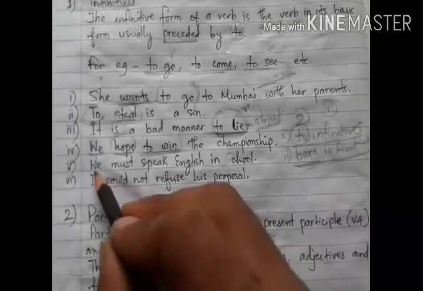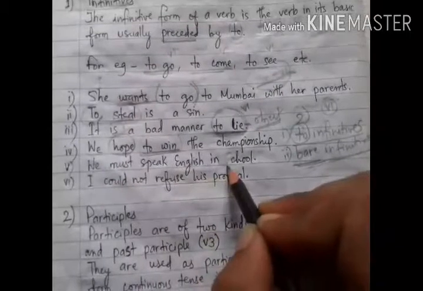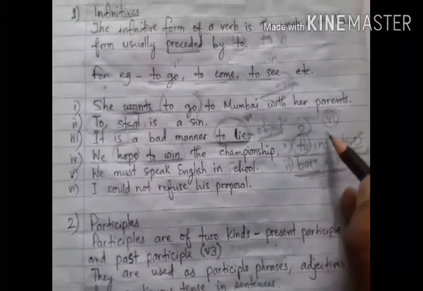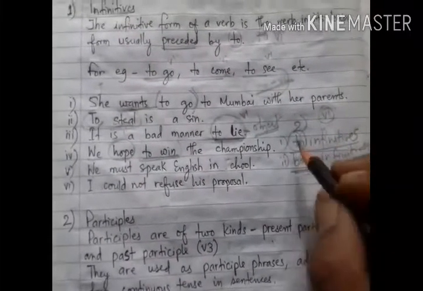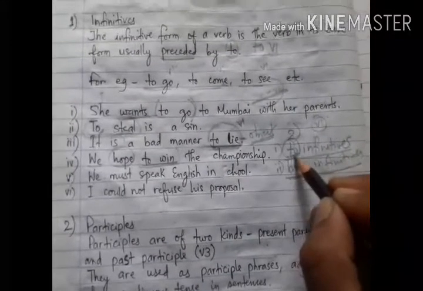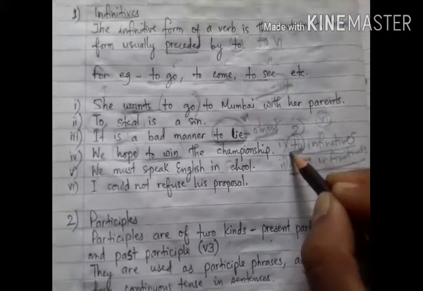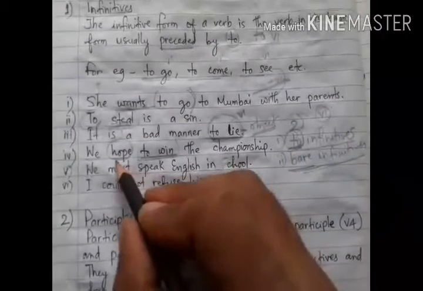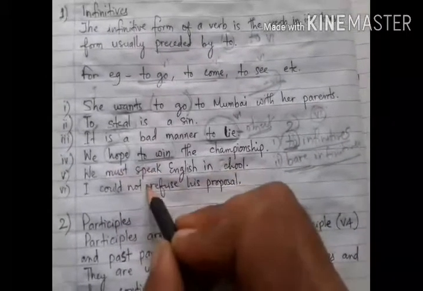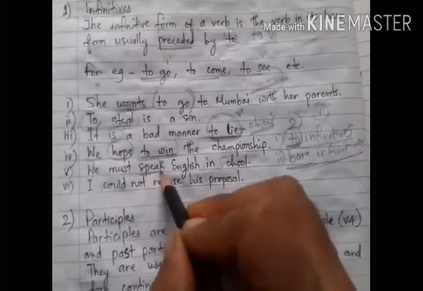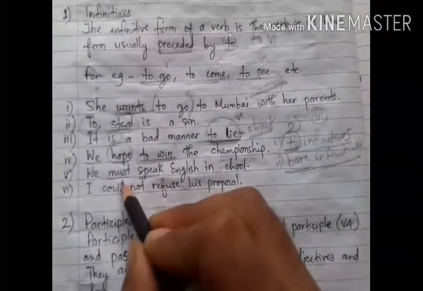Like here I have used, we must speak English in school. So whenever we use B1 form of the verb without to, it is a bare infinitive. These B1 forms of the verbs are often used with modal auxiliaries.